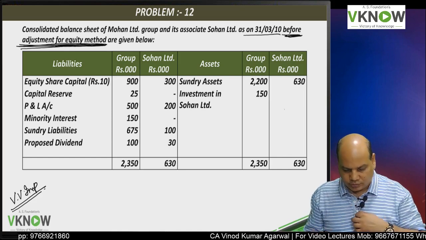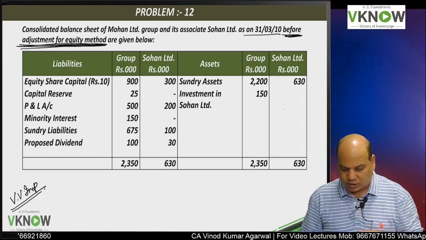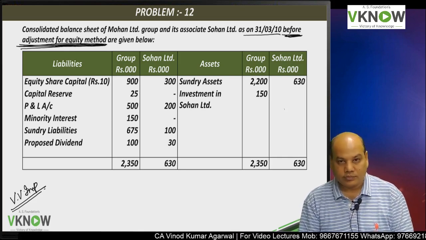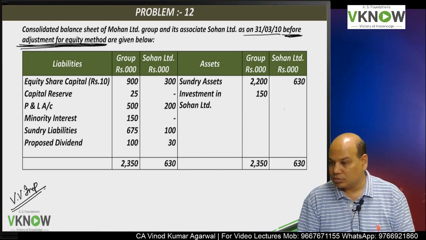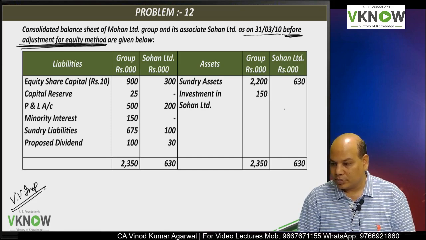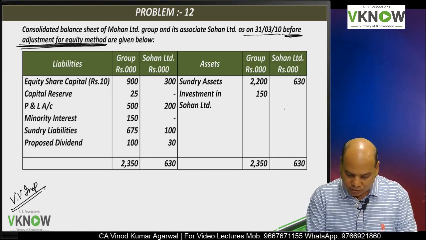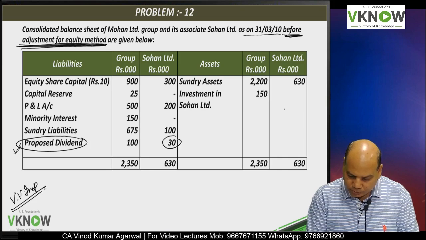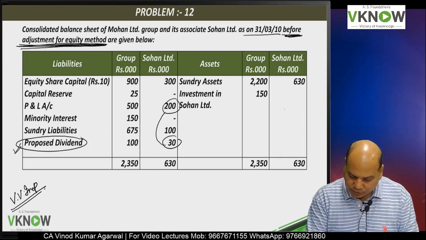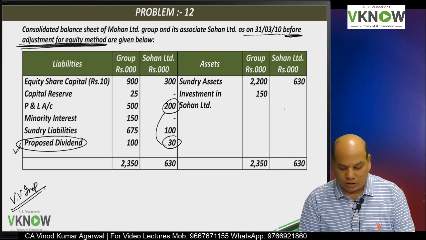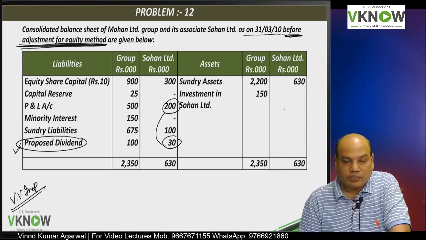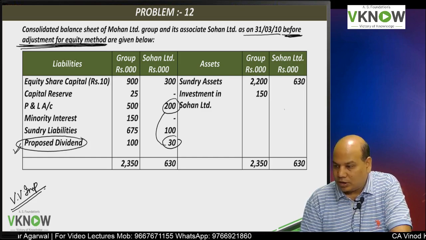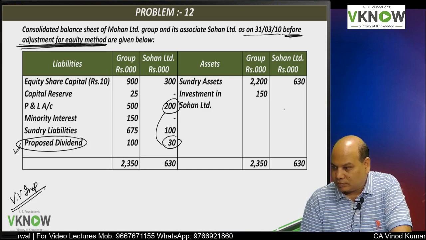Now it says rupees in 1000, equity share capital, capital reserve, profit and loss account, minority interest, sundry liabilities, and there is a proposed dividend also. Tick mark. Proposed dividend is a part of profit because it was created by debiting profit and loss account and it has not yet paid the dividend.